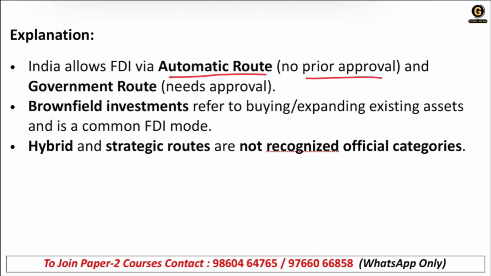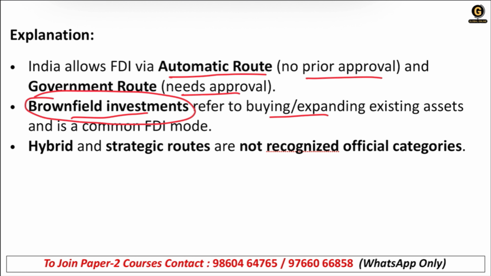And the government route needs approval, that we have discussed in the theory session. Brownfield investment is a type of FDI which refers to buying or expanding existing assets, and it is common in FDI mode. Brownfield means you are acquiring an existing company or existing business.